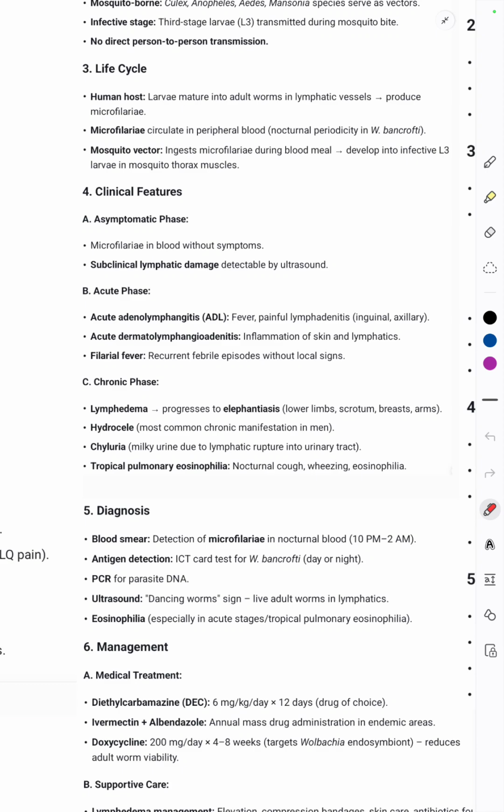Then the third is the chronic phase. In the chronic phase, there is lymphedema, which progresses to elephantiasis, involving the lower limbs and scrotum. Then the hydrocele, which is the most common chronic manifestation in males. Chyluria, that is chylous urine, is passed due to lymphatic rupture into the urinary tract, and tropical eosinophilia is seen.